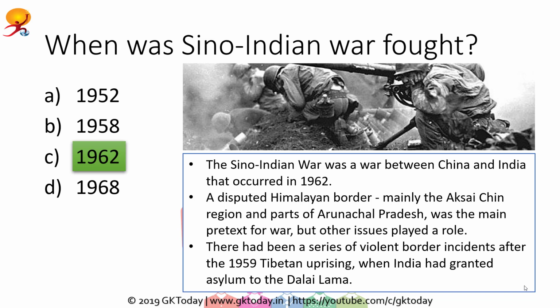There had been a series of violent border incidents right after the 1959 Tibetan uprising, and that's when India had granted asylum to the Dalai Lama. So this war, although the pretext was border disputes, might have had other political connotations.